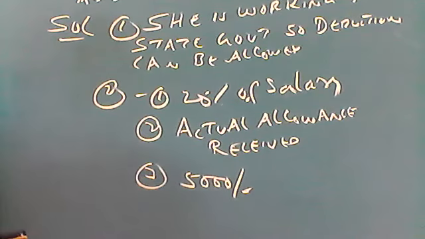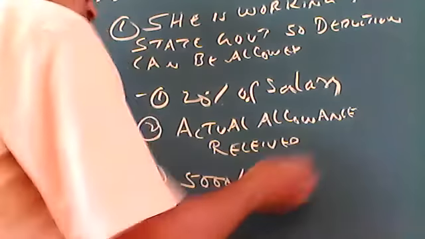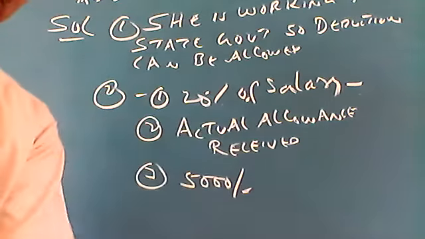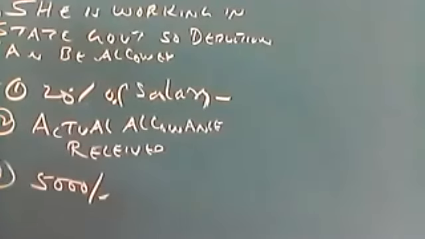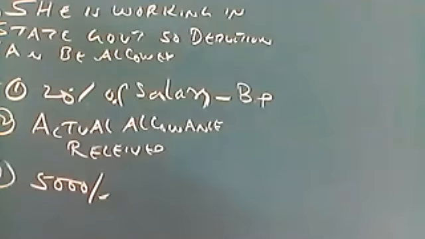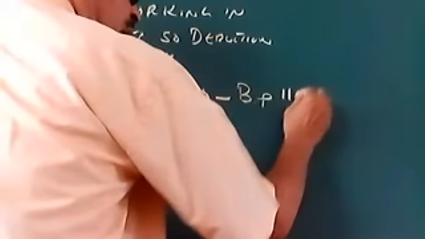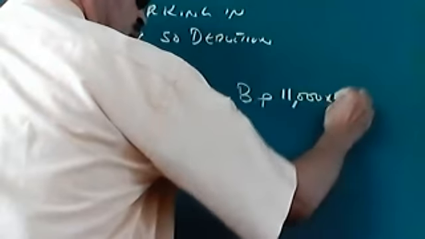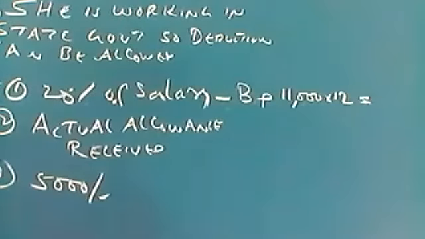Now, 20% of salary. How to calculate 20% of salary? Salary means basic pay only. What is basic pay? 11,000 per month, multiplied by 12 months. Convert into yearly value.